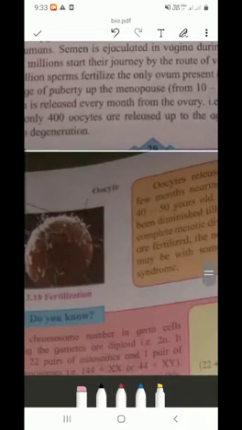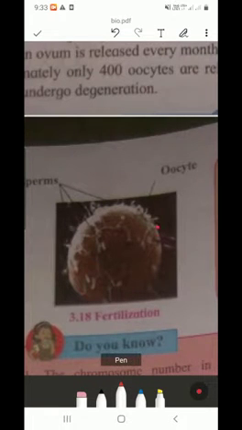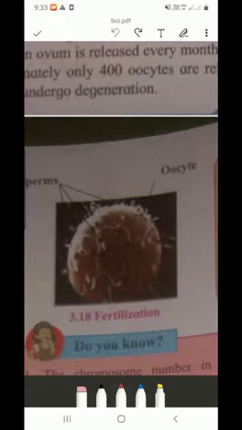Now, in the picture they have given, these are sperms and this is the ovum. They fertilize, and from that fertilization a zygote is formed, then an embryo is formed, and by that a baby is born.